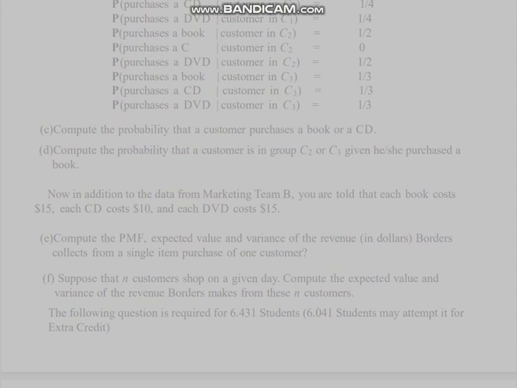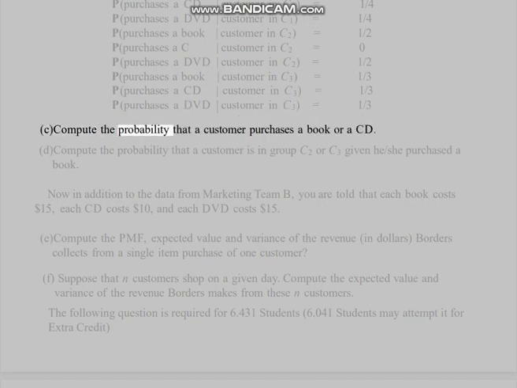P(purchases a book | customer in C1) equals 1/2, P(purchases a CD | customer in C1) equals 1/4, P(purchases a DVD | customer in C1) equals 1/4, P(purchases a book | customer in C2) equals 1/2, P(purchases a CD | customer in C2) equals 0, P(purchases a DVD | customer in C2) equals 1/2, P(purchases a book | customer in C3) equals 1/3, P(purchases a CD | customer in C3) equals 1/3, P(purchases a DVD | customer in C3) equals 1/3.